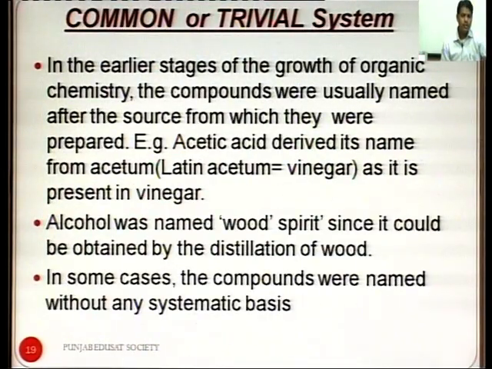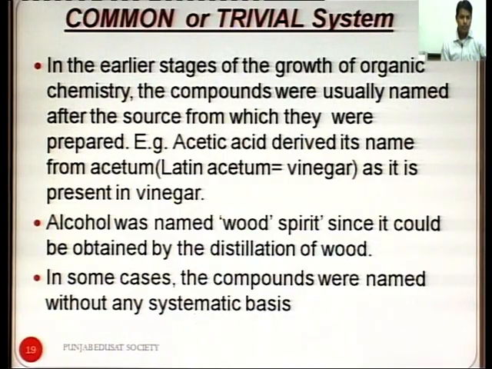The common or trivial system is that system in which the common names or the popular names are taken as such. In the earlier stages of the growth of organic chemistry, the compounds were usually named after the sources from which they were prepared. For example, acetic acid derived its name from acetum, Latin for vinegar, and it is present in vinegar, which we call sirka.